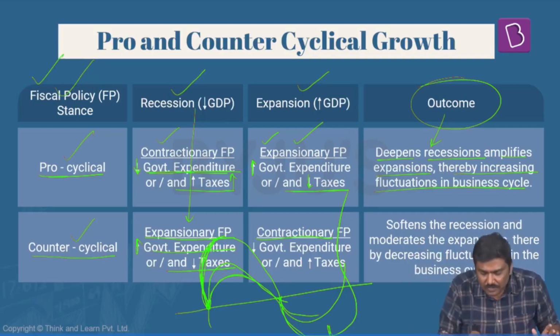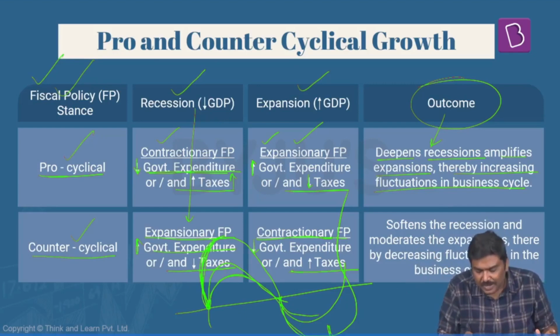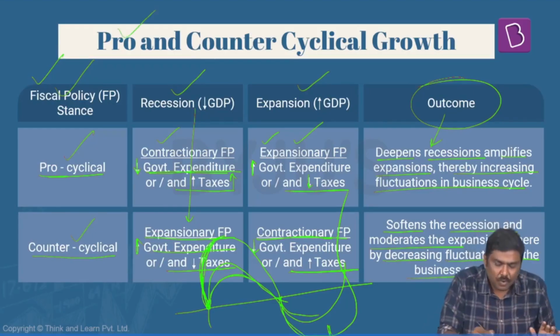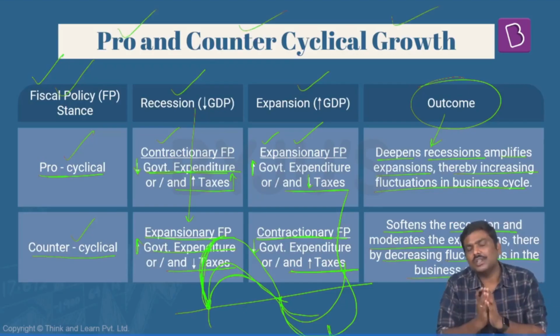So they will follow contractionary fiscal policy, reduce the government expenditure and increase the taxes. It will soften the recession, reduce the intensity of a recession and moderate the expansion, stabilize the cycle, thereby decreasing the fluctuations in the business cycle. So this is a basic application of pro and counter cyclical policy.